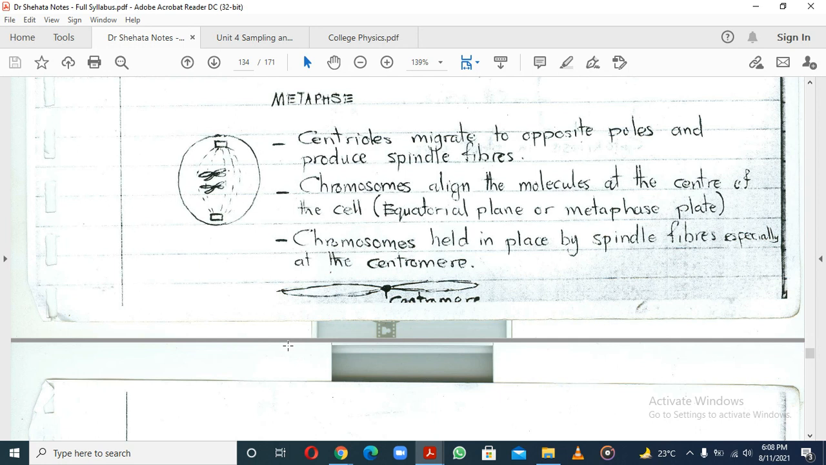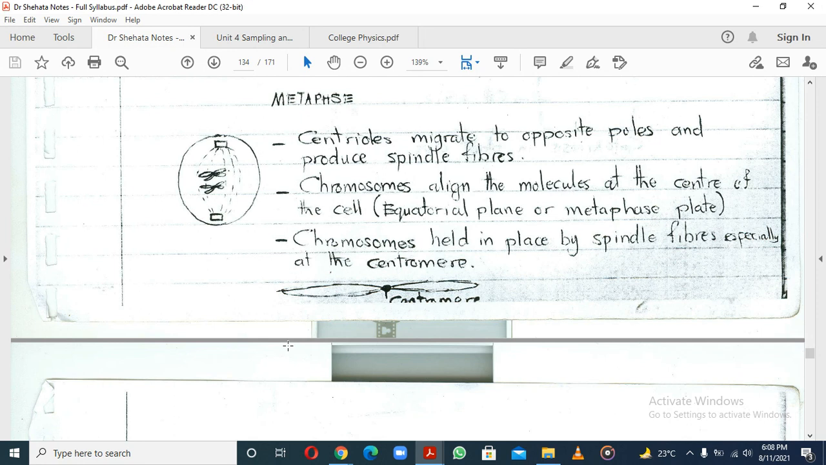Then the chromosomes are going to align at the center of the cell. So you see, the chromosomes are aligned, and this is very important because it's called either the equatorial plane or the metaphase plate. How can you remember that? Where is the equator? The equator is at the center of the earth, right? And you can see that those two chromosomes are as though they are at the center of the cell. So that's how you can remember the equatorial plane or the metaphase plate. It's called the metaphase plate because this is metaphase happening, and it's called a plate because it's a plane. So that's something important to take note of.